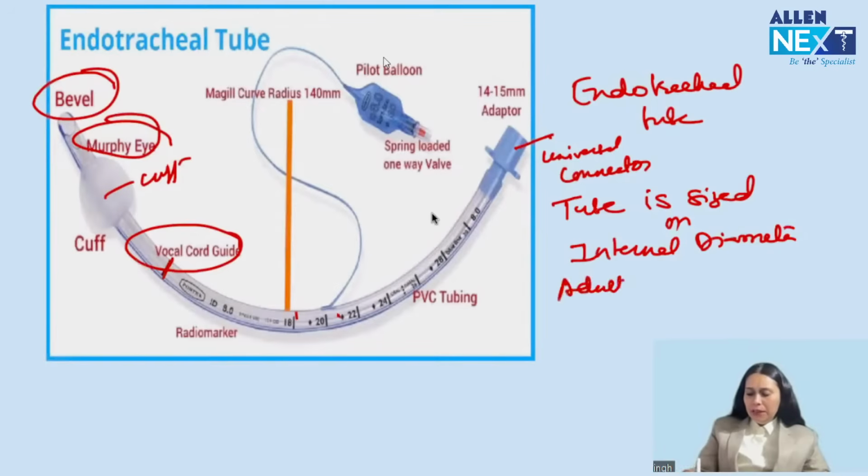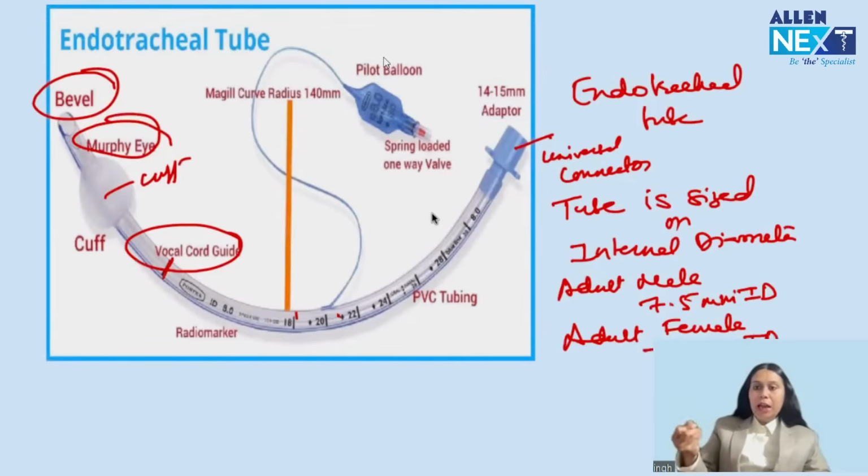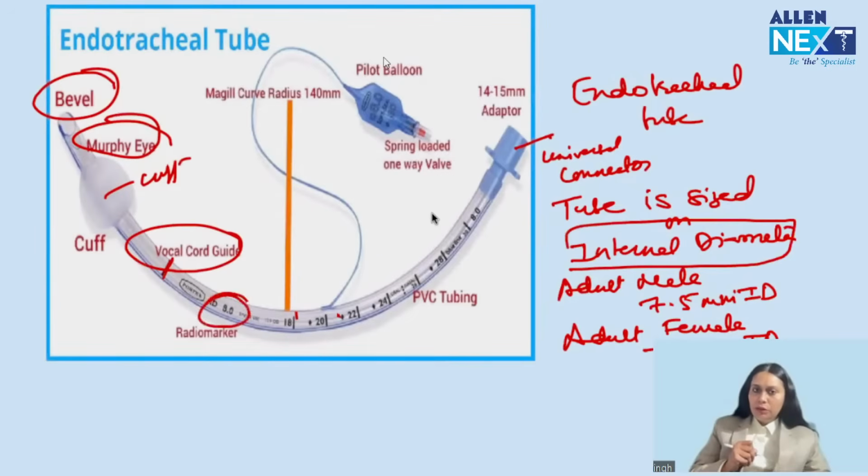Adult male, 7.5 mm internal diameter. Adult female, 7 mm internal diameter. Pediatrics, 3-4 mm internal diameter. So this internal diameter is how the tube is sized, and this internal diameter is always written on the tube. Got it? The next question which can be asked, special type of tubes.